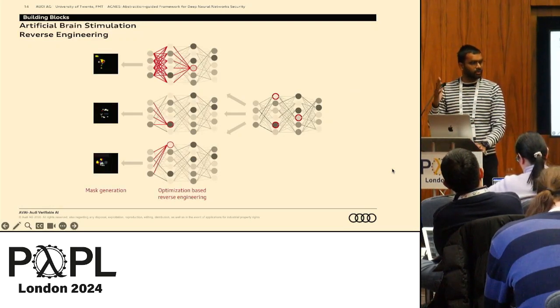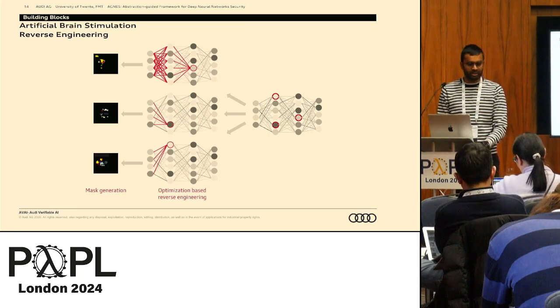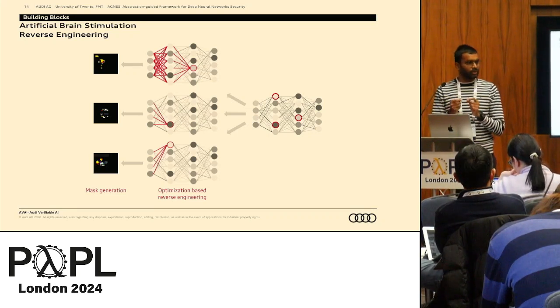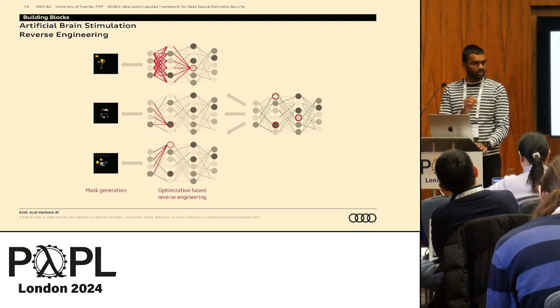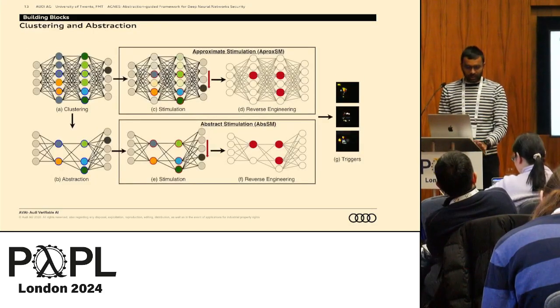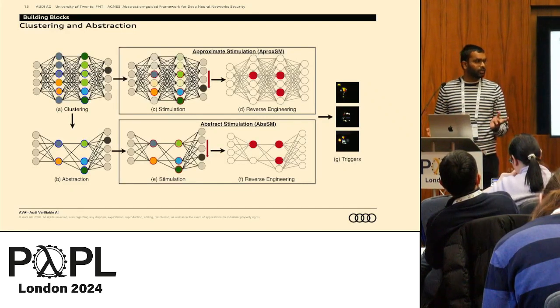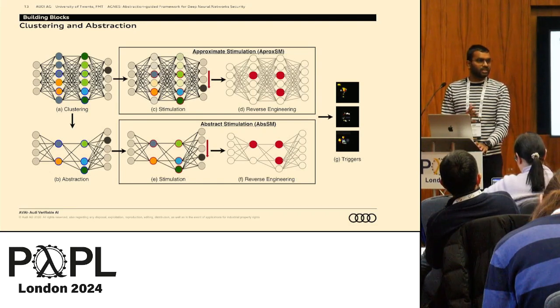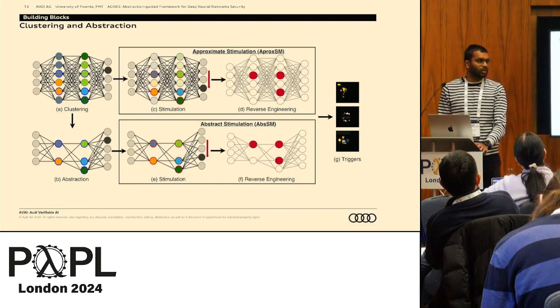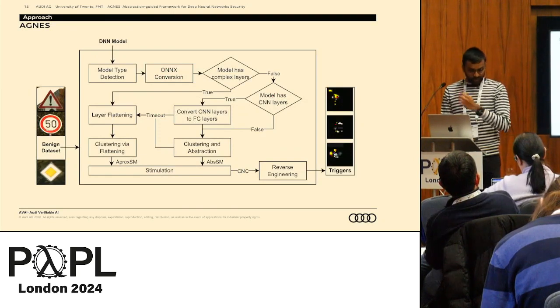So this is again from module 1, the IBS, artificial brain stimulation. We do some optimization to find out the triggers based on the compromised neurons. Now, the reason we have these two different techniques is because we are dealing with larger networks, and the abstraction or clustering methods do not always work on industrial functions which are huge and also have complex layers. That's where the tool that we developed comes in.